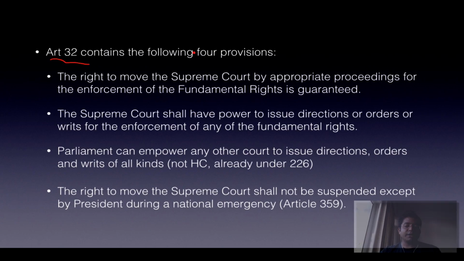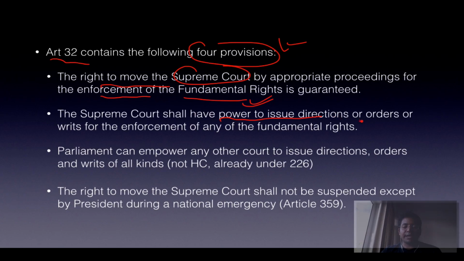Then Article 32 contains 4 provisions. You can move to the Supreme Court for the enforcement of the fundamental rights. The Supreme Court has the power to issue directions, orders or writs for the enforcement of any of the fundamental rights. Parliament can empower any other court, other than the High Court and Supreme Court, to issue writs. And the right to move the Supreme Court shall not be suspended at any cost, except by the President under national emergency by Article 359. Is that understood? So Article 32 is more or less sacrosanct except under Article 359.